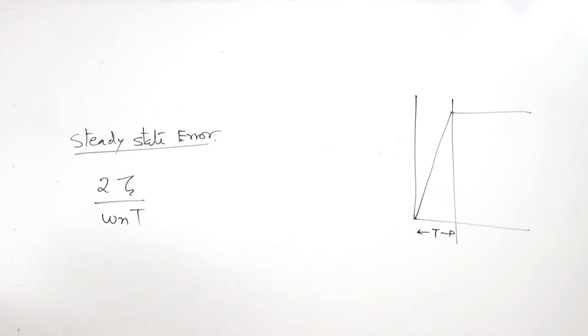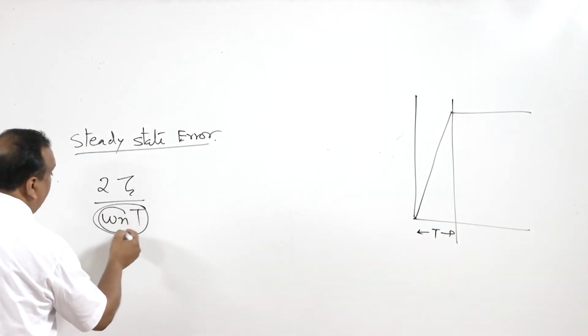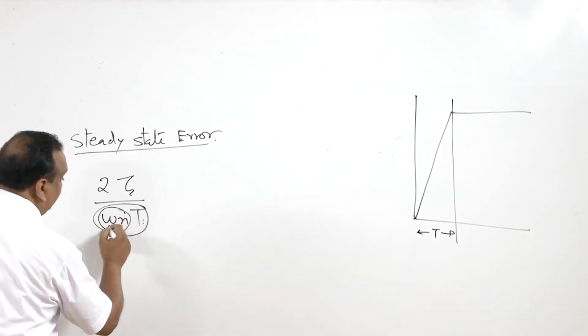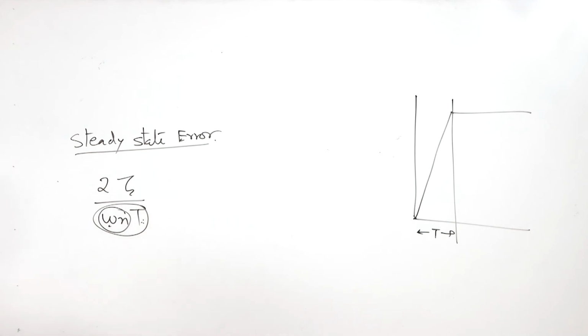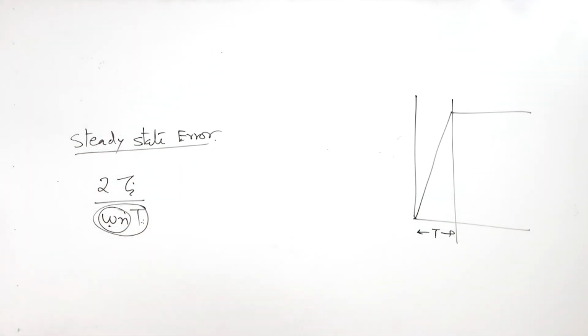Now here, if t is very small, we make omega n very high, so that the product omega n t is much higher than zeta, then the steady state error will be reduced.